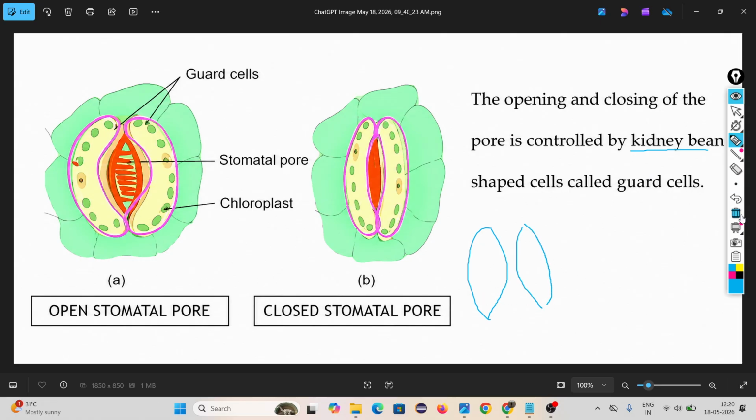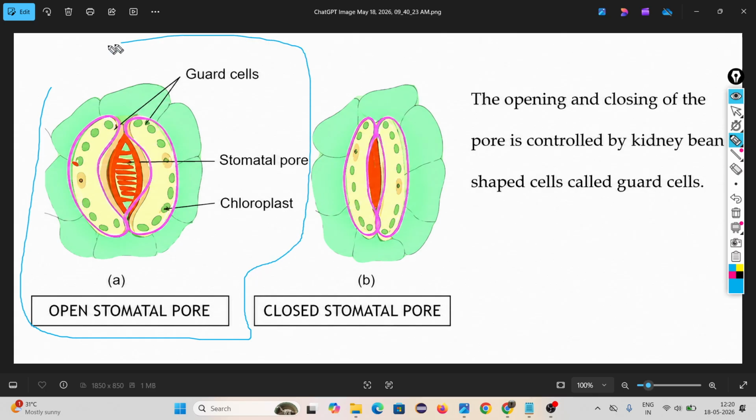Okay. Then what is its work? Look, guard cell also has chloroplast. Means inside this also a photosynthesis process is happening. Look. In one image, stomata is opening. In another image, stomata is closed. This opening and closing